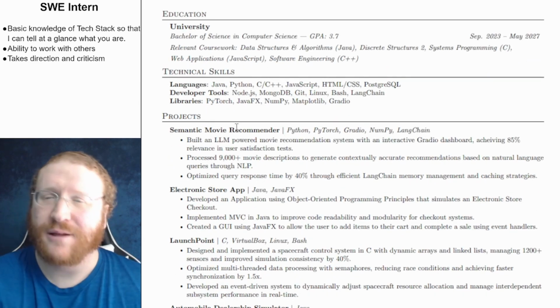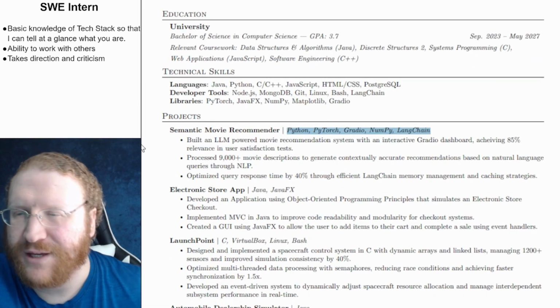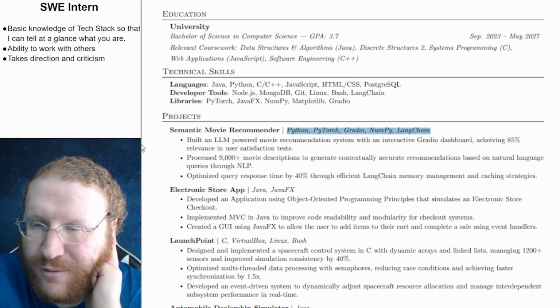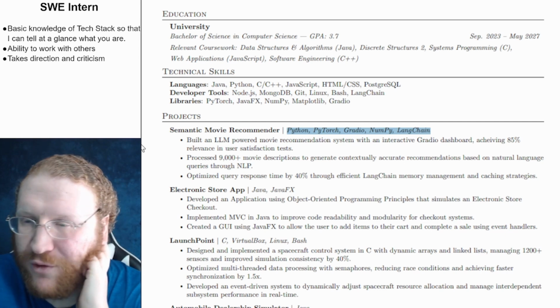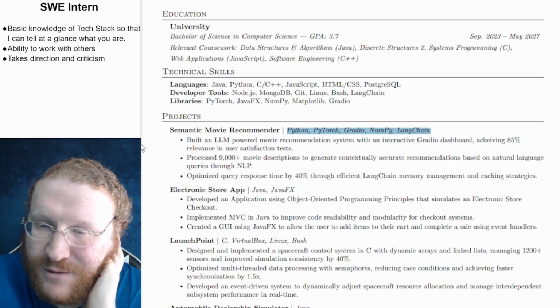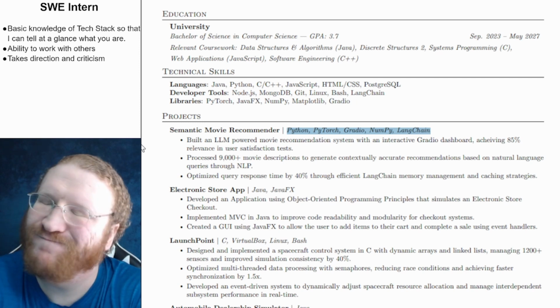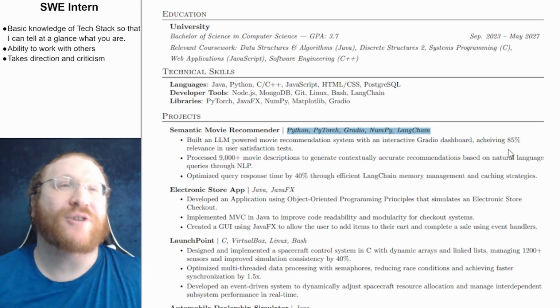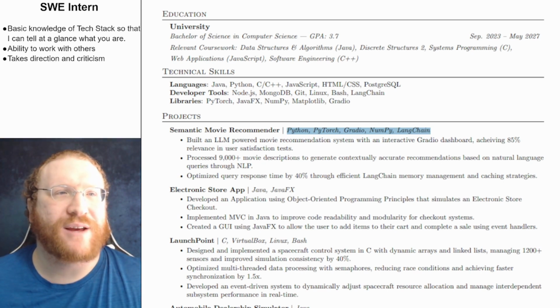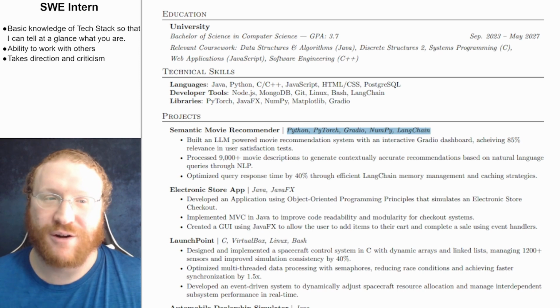So let's look at the projects. Man, people keep doing this over here. I don't like this either, but "built an LLM-powered movie recommendation system with interactive Gradio dashboard achieving..." Okay, cool. Don't care. Processed movies, NLP. Okay, 43 LangChain. Cool. You have AI, but again, unless you're applying specifically for an AI internship, that would be something that would be good. But you said specifically software engineer internship.